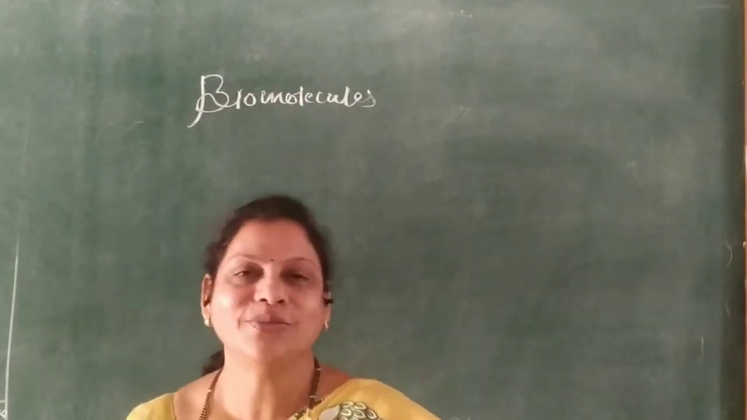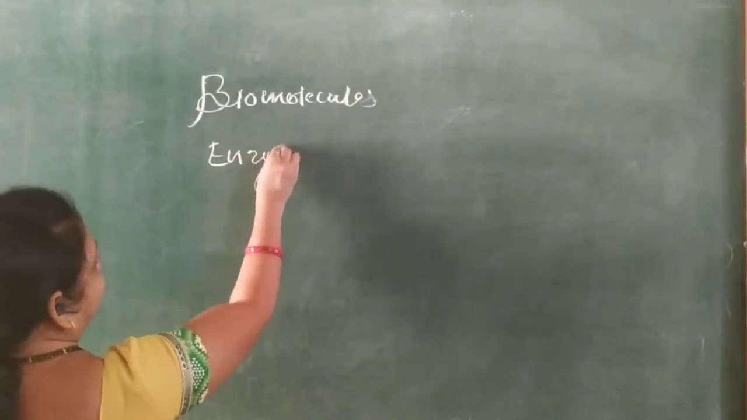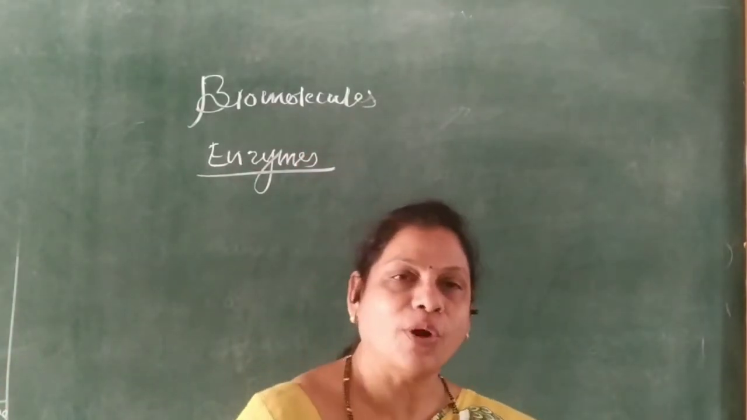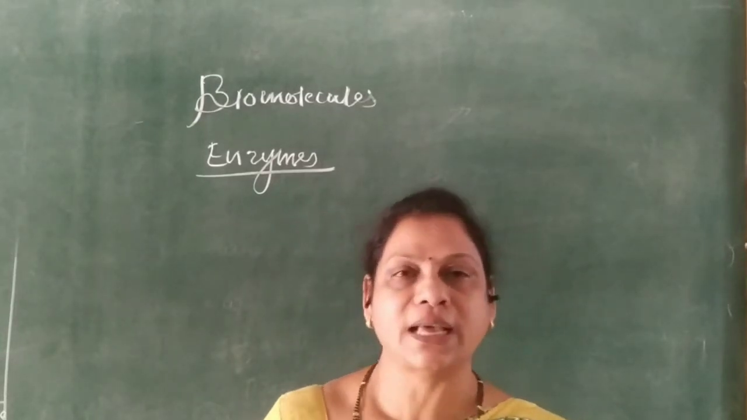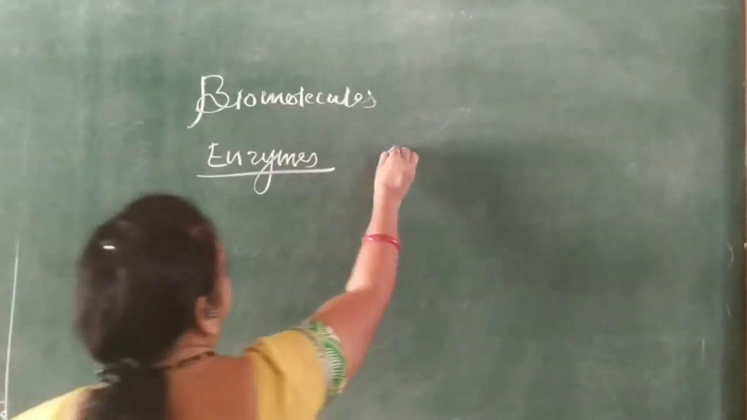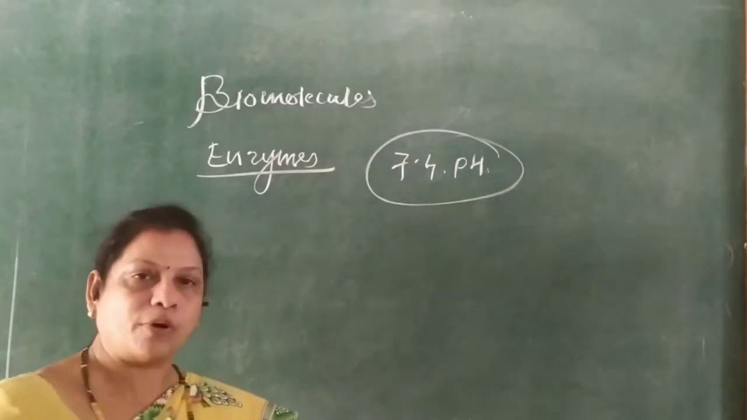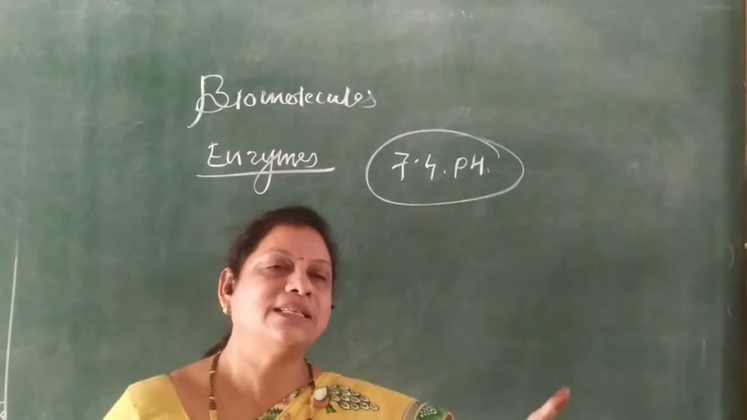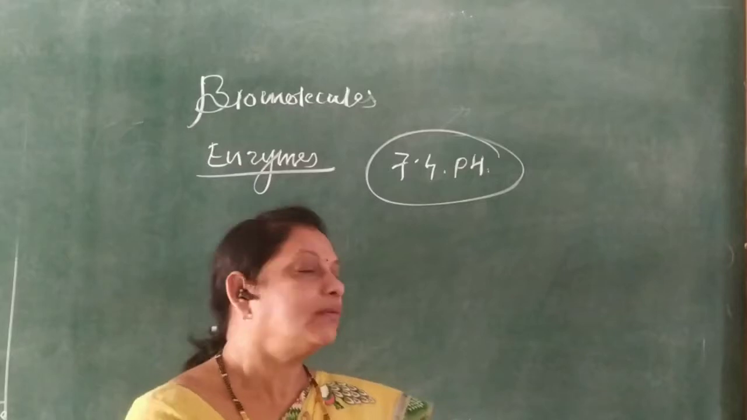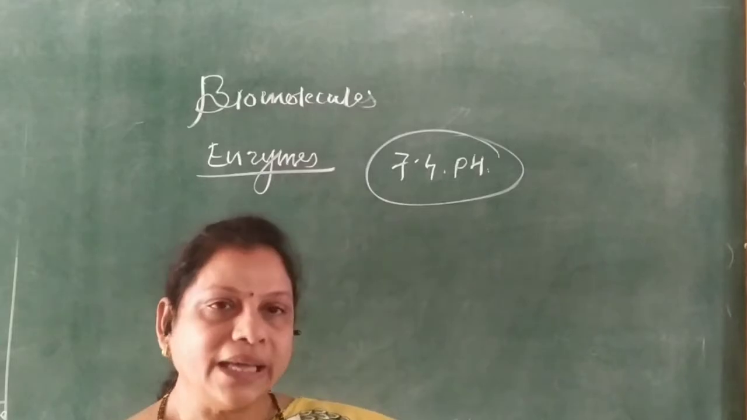Hello students, in this video we will discuss enzymes in biomolecules. In our body many biochemical reactions are carried out at a pH of about 7.4, which is nearly neutral. Below 7 is an acidic medium, greater than 7 is a basic medium, and 6.5 to 7.5 is nearly neutral.